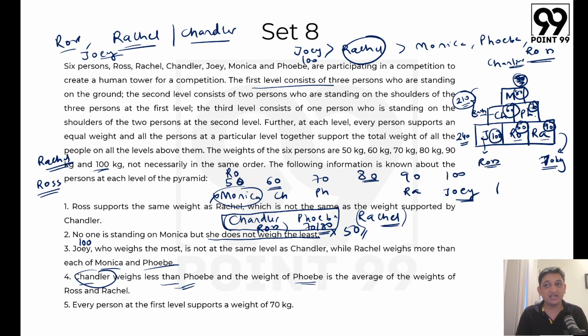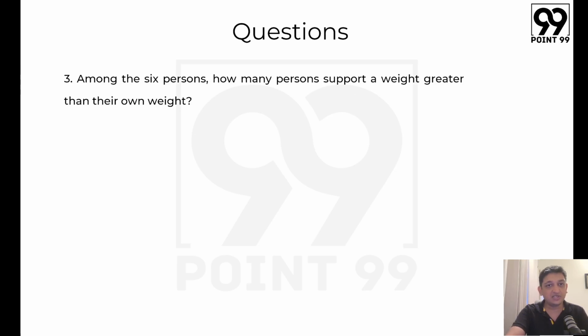In terms of Chandler and Phoebe, 80 kg is above them, so both of them would be supporting 40 kg each. Now we know for sure that the lowest weight a person can have is 50 kg. So Chandler and Phoebe will definitely be supporting a lower weight than their individual weights. Both are supporting 40 kg each, and Chandler is 60, Phoebe is 70. They are not supporting something greater than their weight. So the correct answer to the third question is going to be option 1. Only Ross is supporting a weight greater than his own weight.